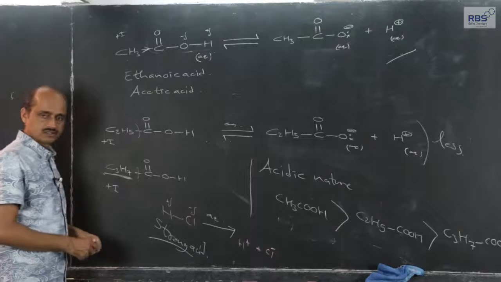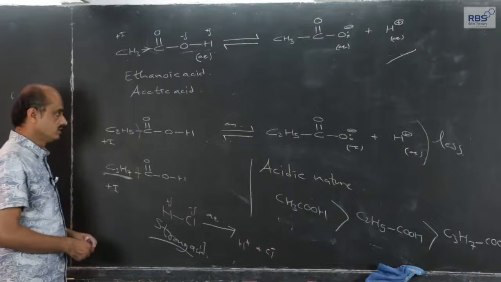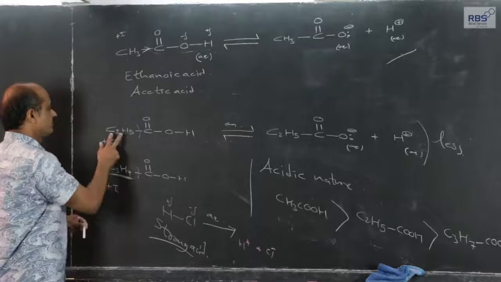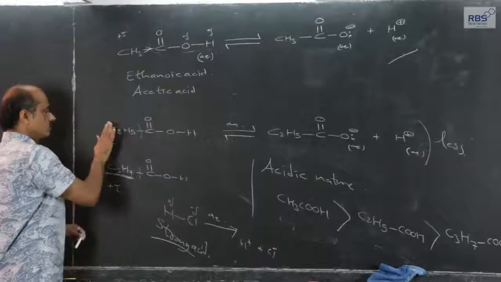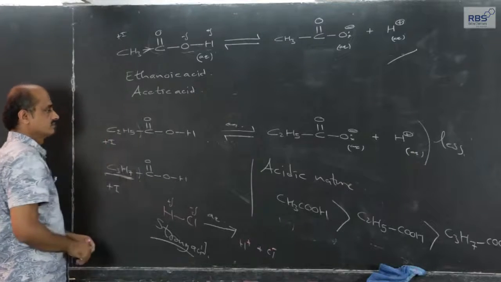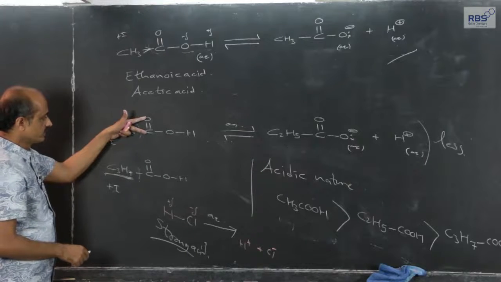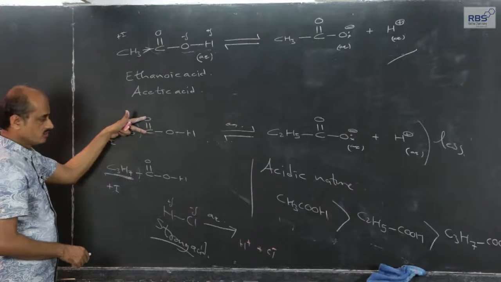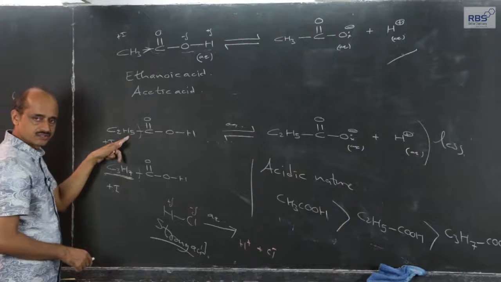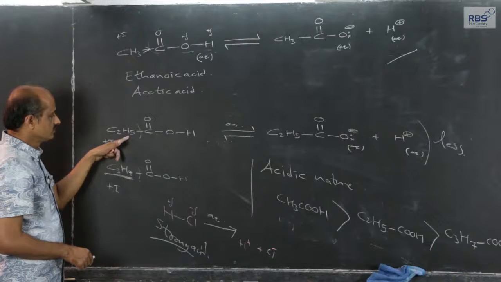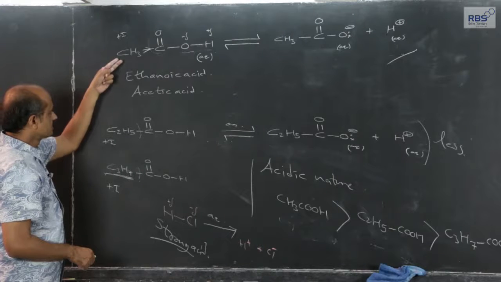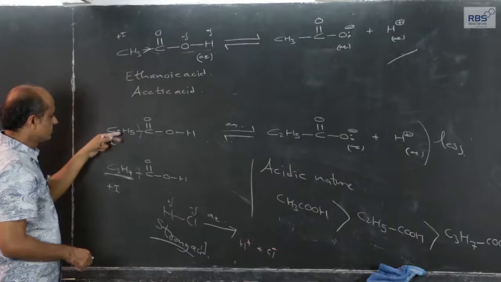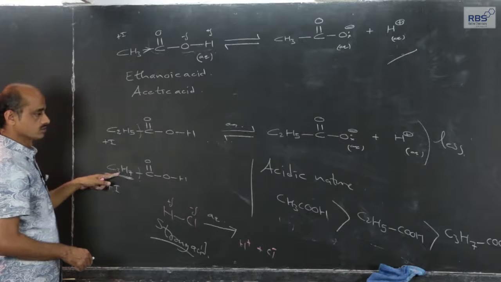So, what effect will it have? Because of the increase in plus I effect, the electron withdrawing capacity of the carbonyl group will decrease to a certain extent.